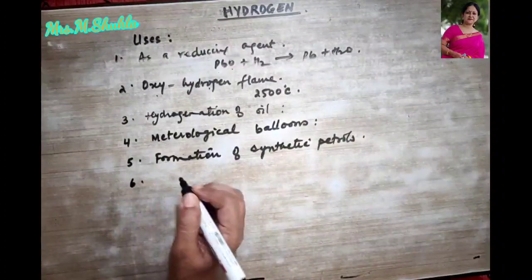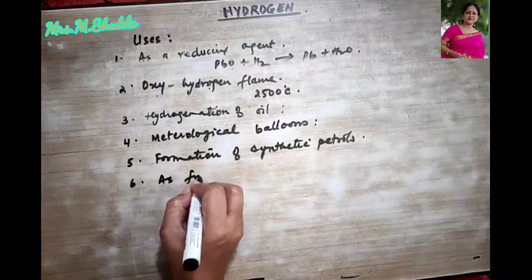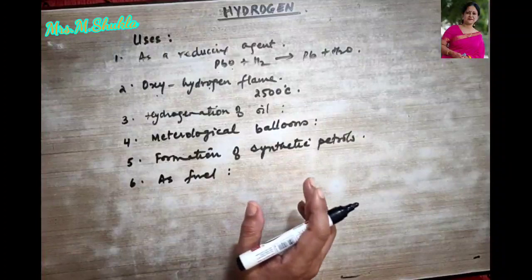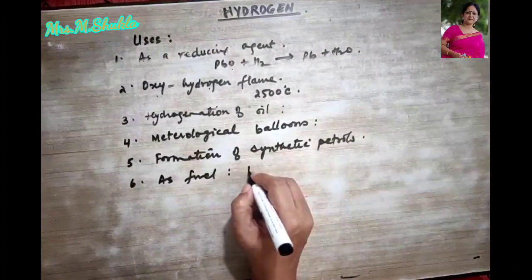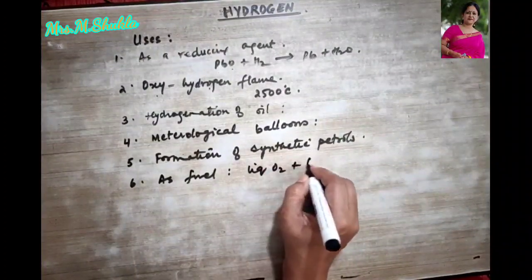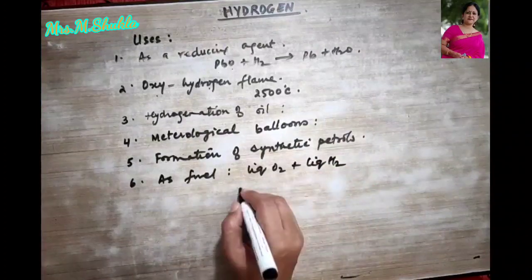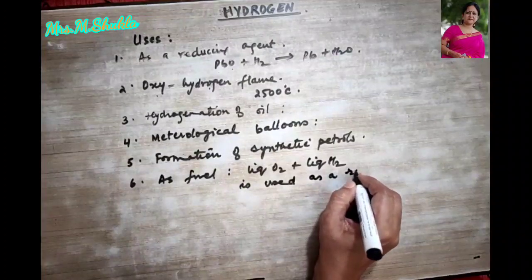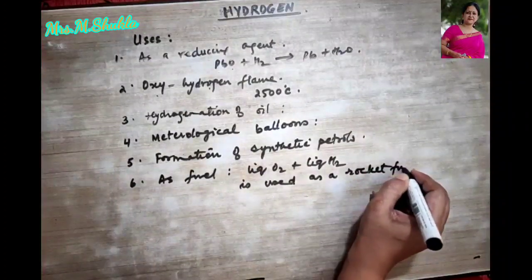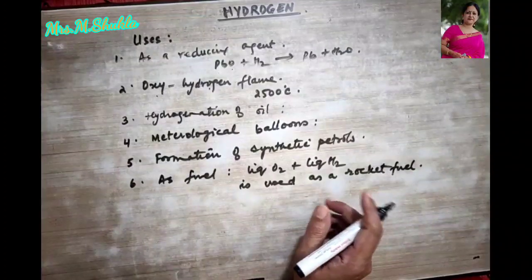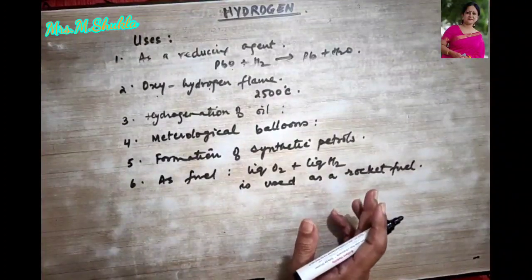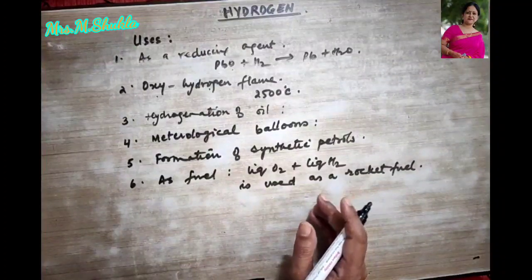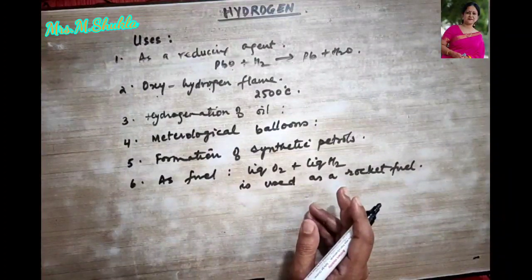Okay. Then it is also used as fuel. How? A mixture of liquid hydrogen and liquid oxygen is used as rocket fuel. In the very near future, you will see that hydrogen gas will easily replace gasoline for our automobiles.